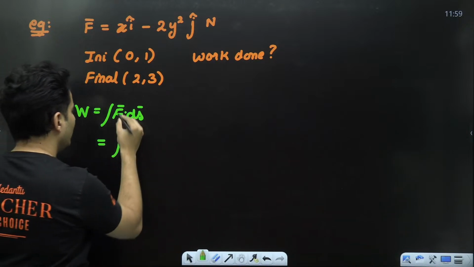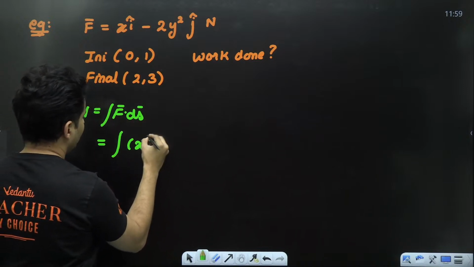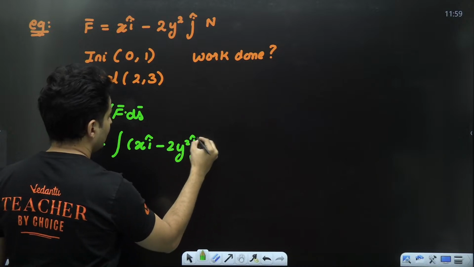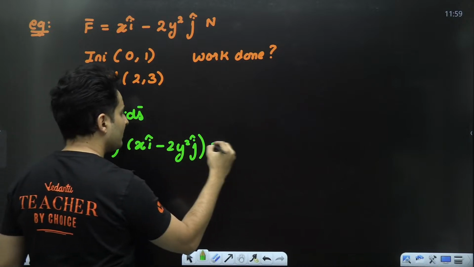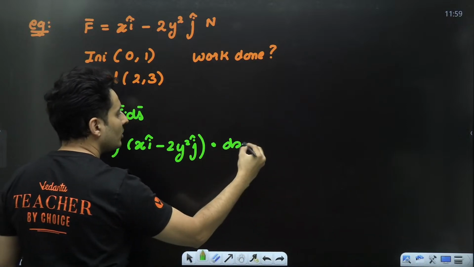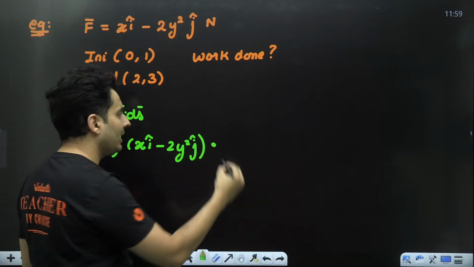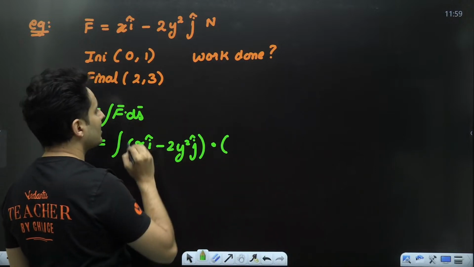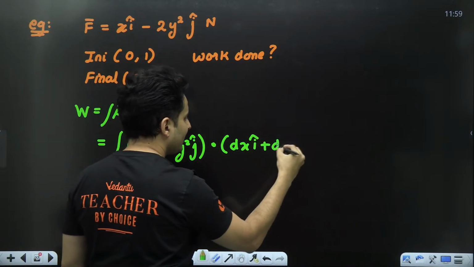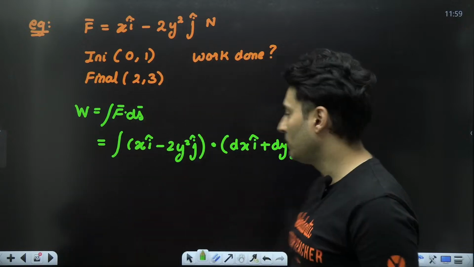Force is nothing but x i cap minus 2y square j cap Newton. Displacement, don't put it as ds. Don't put it as dx also, because it is not moving in x. It is moving both in x and y. So that small displacement will be dx i cap plus dy j cap. That is what you will have to put.